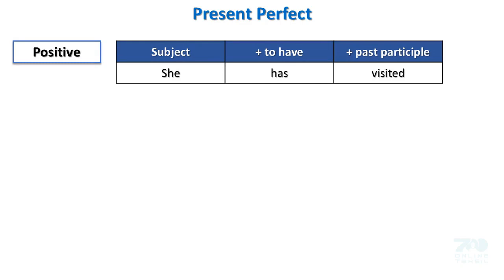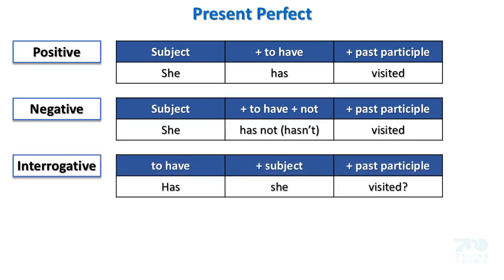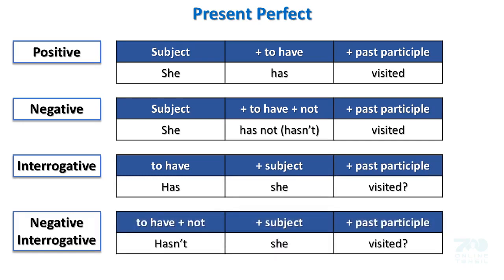Forming the present perfect. Positive: subject, have plus past participle. She has visited. Negative: subject, to have plus not plus past participle. She hasn't visited. Interrogative: to have, subject plus past participle. Has she visited? Negative interrogative: to have not, subject plus past participle. Hasn't she visited?